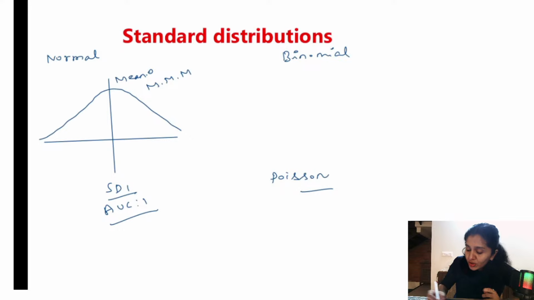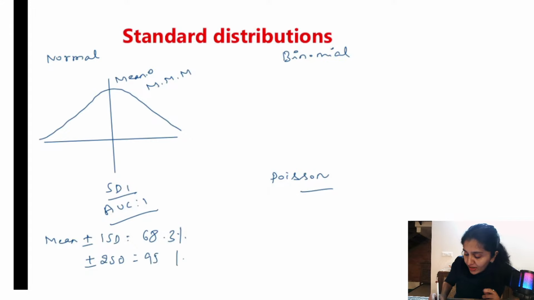And one more thing you need to know is mean plus or minus 1 standard deviation, there will be 68.3% values, plus or minus 2 standard deviation, there will be 95% values, 95.3, and if you take plus or minus 3, there will be 99.7% values. What does this mean?